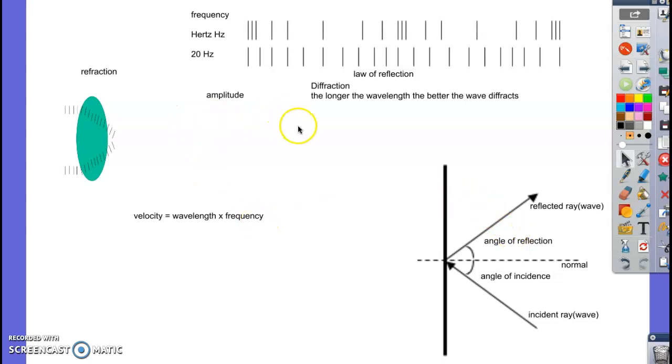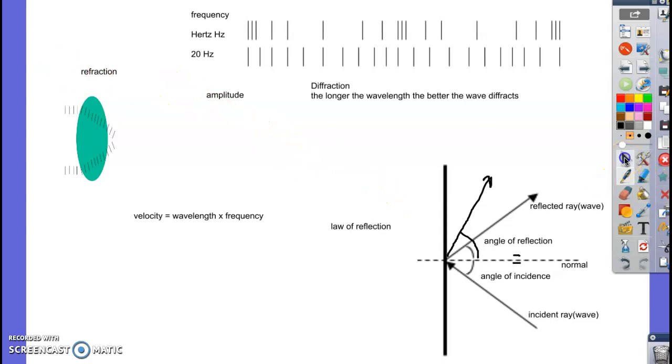All right, and this law, that this is always true, that they're equal to each other, they always come off at the same angle, is called the law of reflection. When the angle of incidence comes in, it's going to bounce off at the same angle on the other side. It can't come in at this angle and then on this side come off at a different angle, because that would make this angle more than the angle of incidence. And the law of reflection says no, the angle of incidence is always equal to the angle of reflection. All right, and that's one of those things you can count on because it's the law.